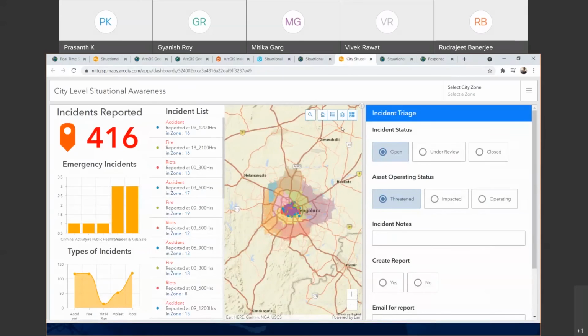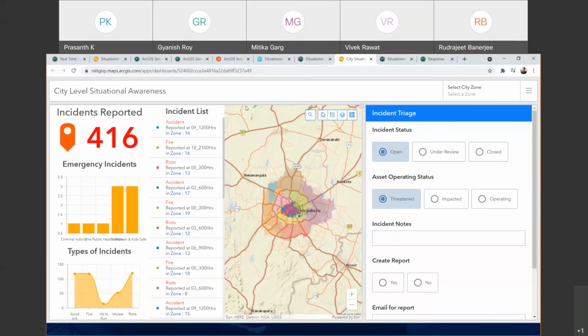Similarly, as I was showcasing for a country level, the number of incidents which have been reported and come to you for analysis, and you are analyzing them in the back office and taking action on them by updating them or sending alerts to your field staff, or the field staff is getting this notification, and from the field they are updating the status of that specific incident.